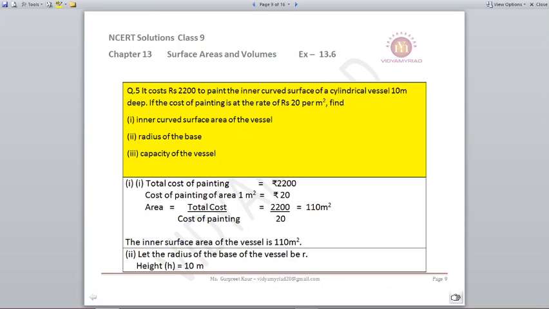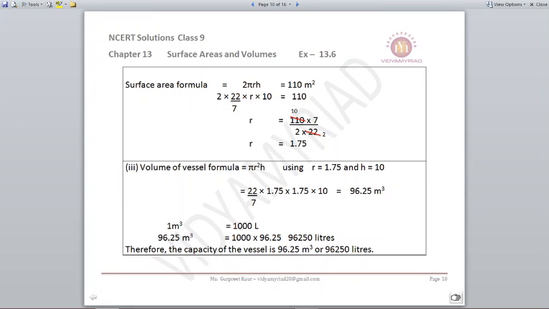You need to find out the radius. You are given the height. The deep means height, that is 10 meters. So while using the formula of surface area, that is 2 pi r h, which will be equal to 110 meters square, which we have just found. Using this, we can easily find out r. It comes out to be 1.75.